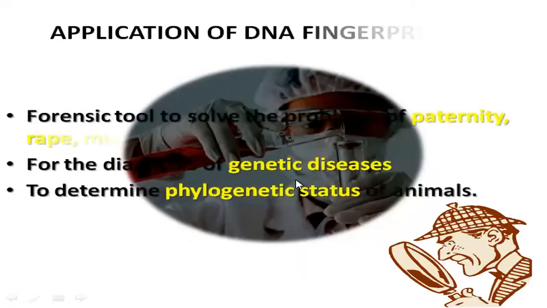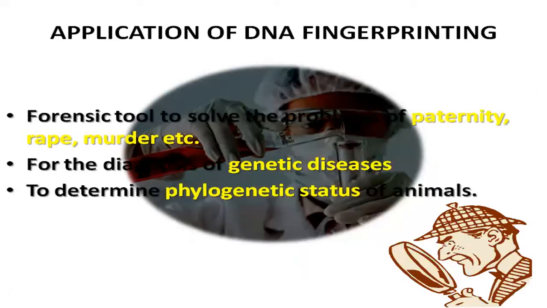So this is all about the procedures which we have studied for DNA fingerprinting. Now we will understand the applications of DNA fingerprinting. It's a forensic tool to solve many tough cases like paternity cases, rape cases, murder cases, etc., and also for genetic diseases, and to determine the phylogenetic status. So those were the applications, and I hope you have understood DNA fingerprinting.